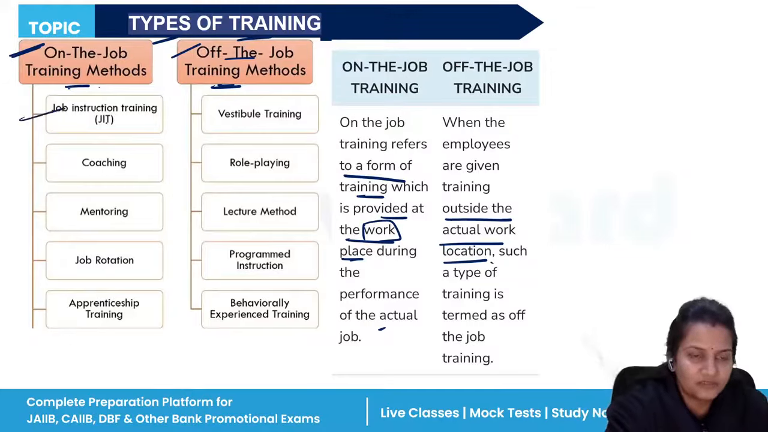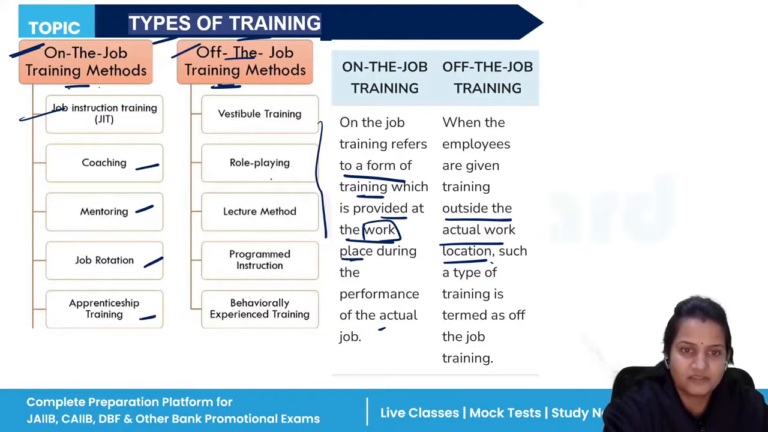It includes job instruction training, coaching, mentoring, job rotation, apprenticeship training, and vestibule role play. Job instruction training is where the instructor will come and give you the instruction regarding the job. They will showcase a demo, and after that, they will ask you to perform in the same manner. That is job instruction training.